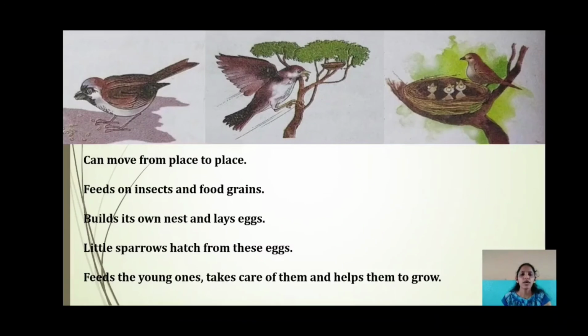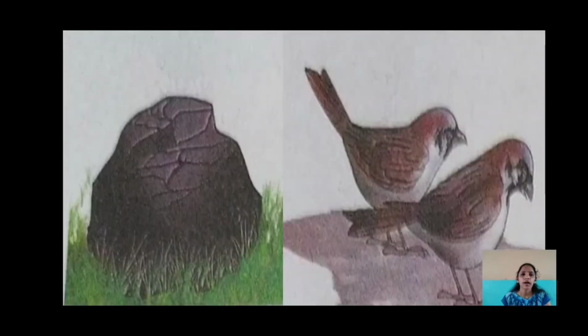A sparrow can move from place to place. It feeds on insects and food grains. It builds its own nest and lays eggs. Little sparrows hatch from these eggs. It feeds the young ones, takes care of them and helps them to grow. So, why do we see these differences between the stone and the sparrow?